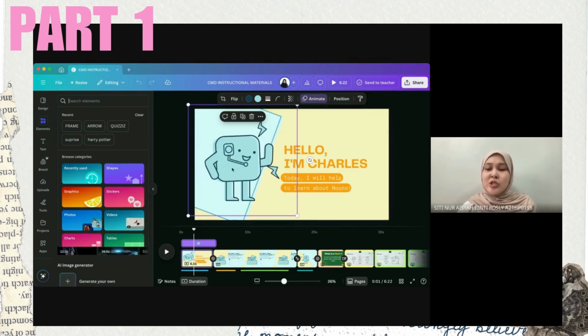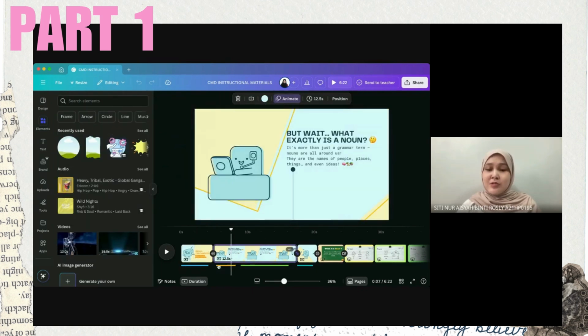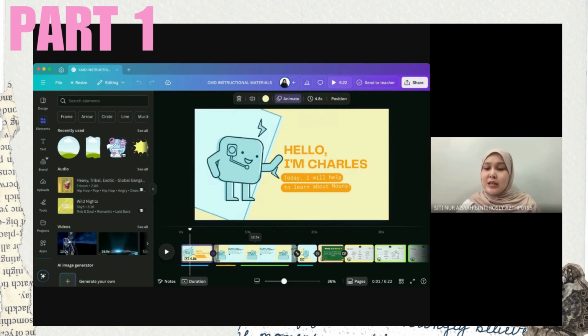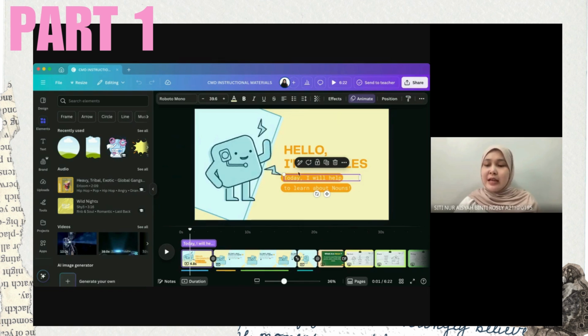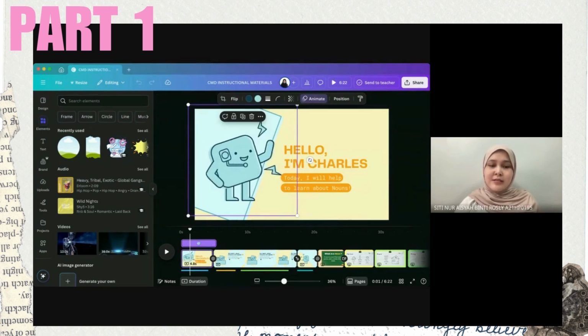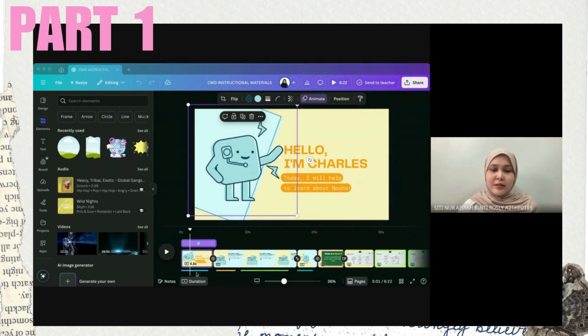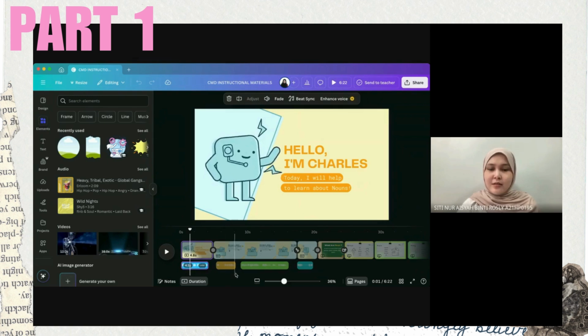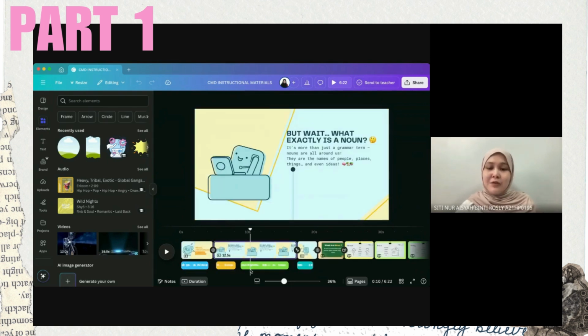Once our animation is set, we use Canva's voiceover feature to add narration. For example, Charles in this first section introduces himself and explains the key concept of nouns. The combination of voice and animation makes the learning more interactive. We also customize the content by editing all the text and adjusting the timing of the narration, which is below the picture, to make sure it is aligned with the character itself.